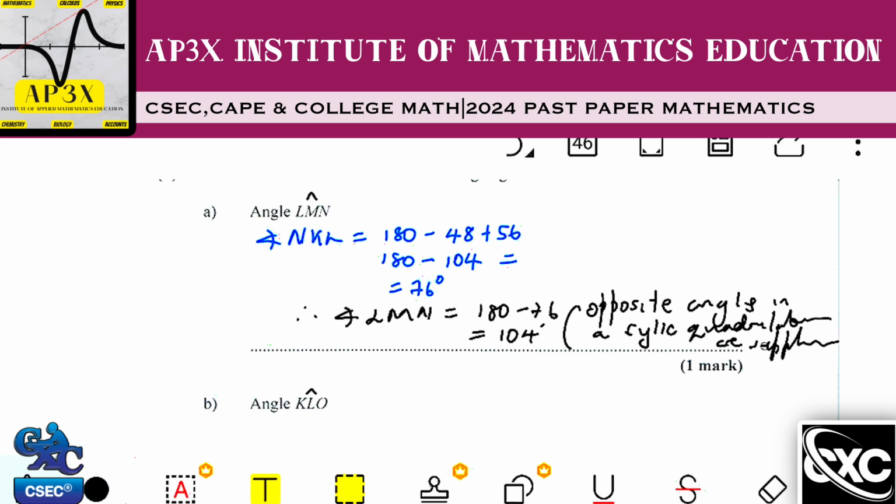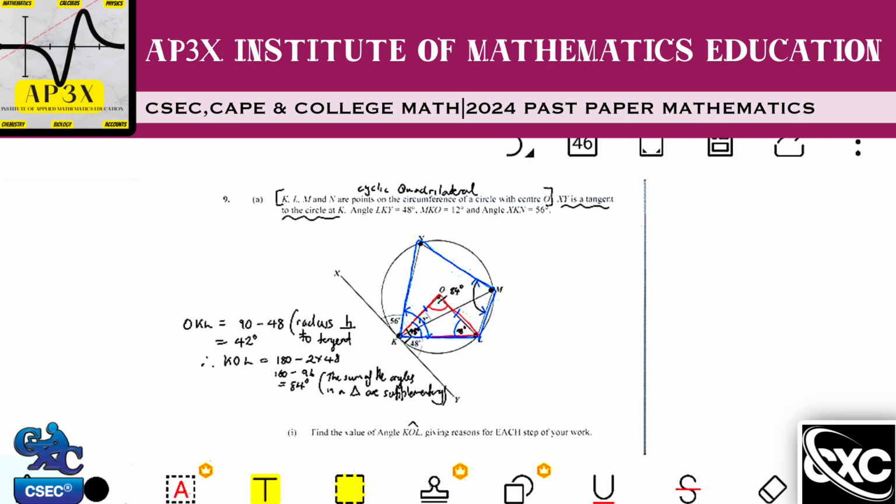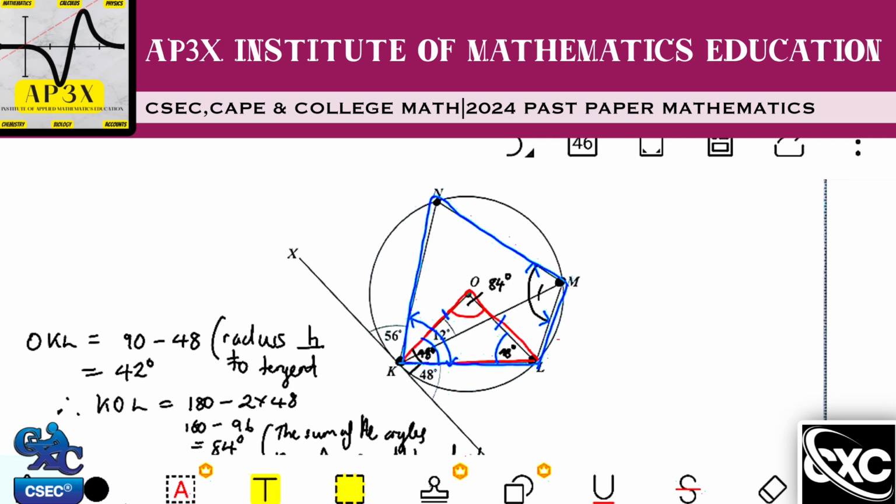Hope you guys understand that little scribble there. It meant supplementary. So that is how we'd end up finding that angle on that side of the diagram that you're looking at, all the way over here. So all of this angle here is 104 degrees. All right, that's beautiful. So therefore then, that is it. All right, fantastic. Now let's move on then to the next question.